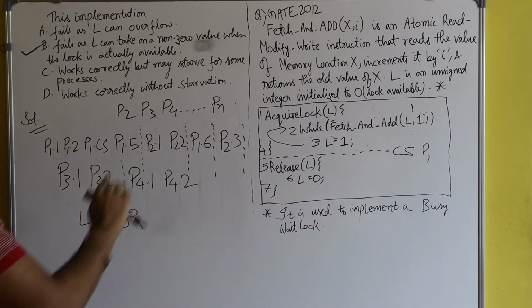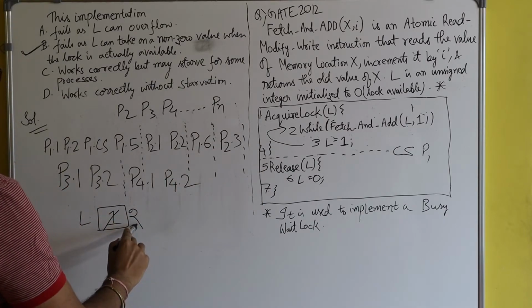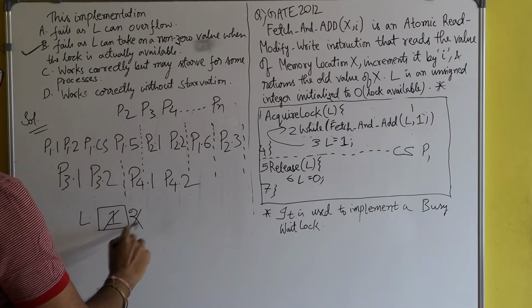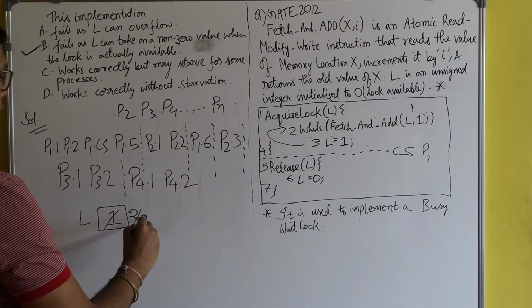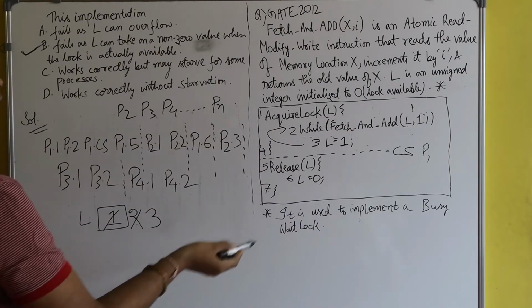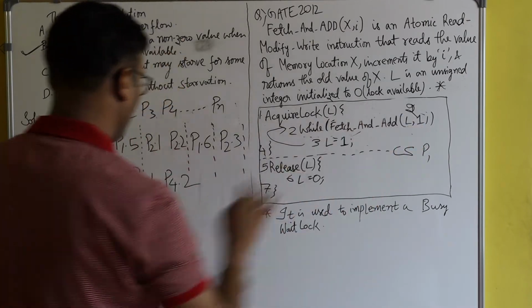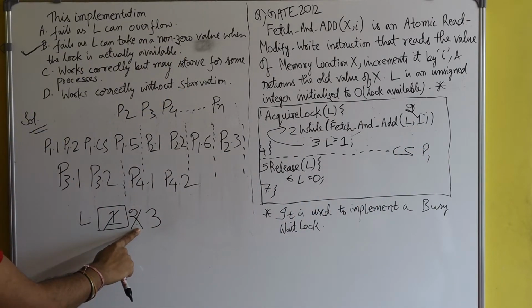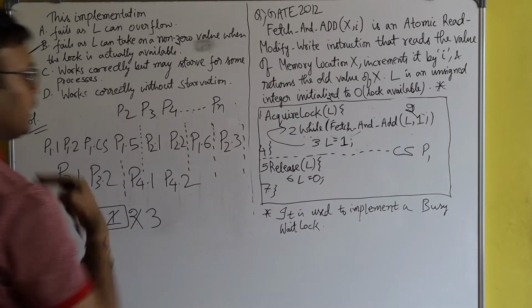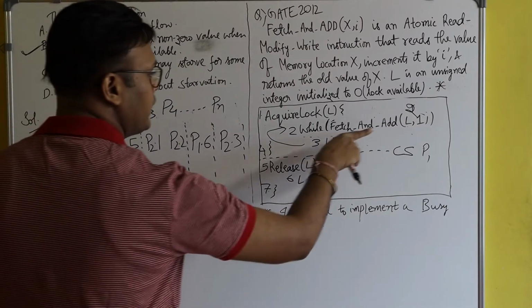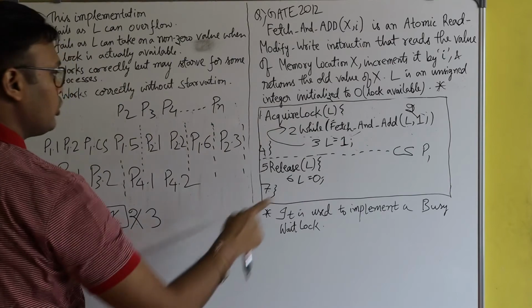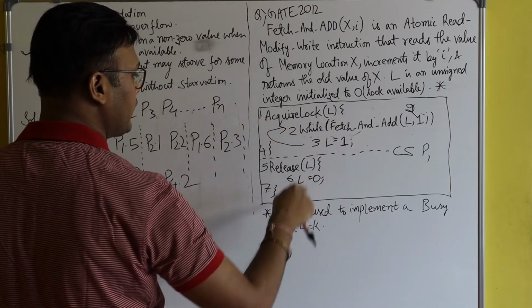It will increment the value from 2 to 3, 2 plus 1, 3, and return the old value of the lock, which is 2. Since it's a non-zero value, the condition is true, so process P4 also entered inside the while loop.